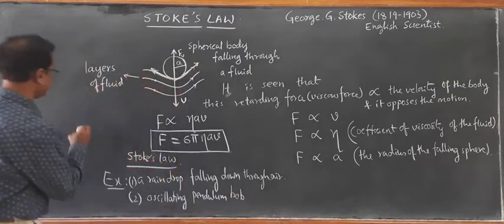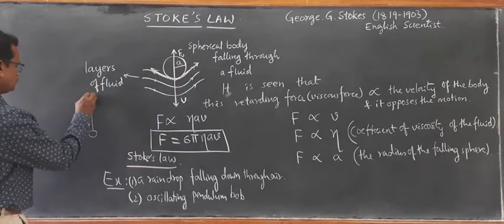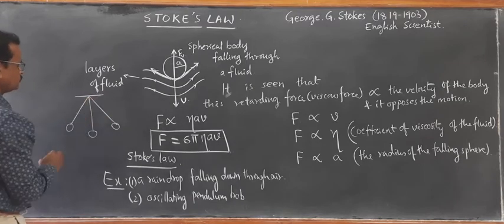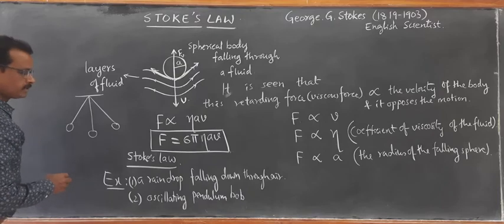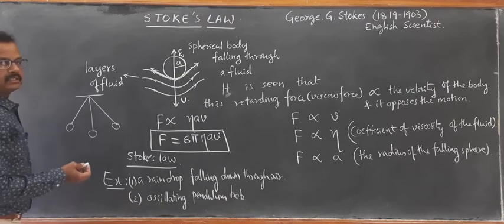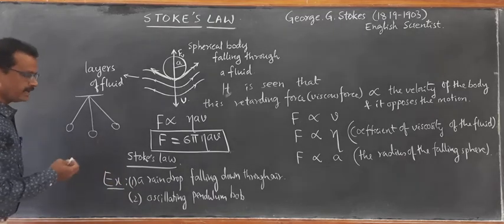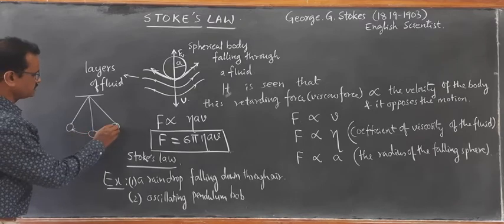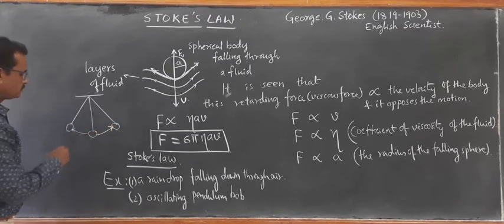When the bob is oscillating, we need to consider the air resistance. Air resistance is nothing but the viscous drag exerted by air layers, which opposes the oscillatory motion of this oscillating pendulum bob.